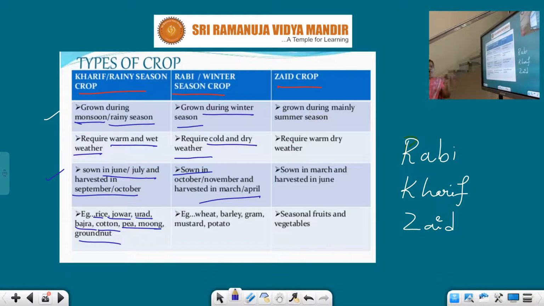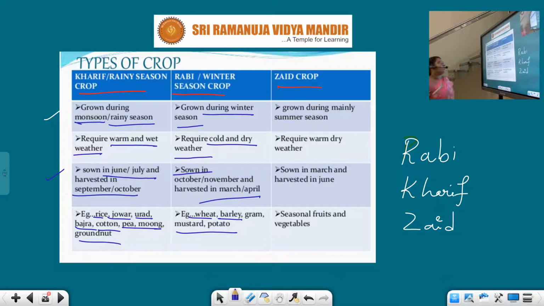You should remember the name of the crop and the months, they are very important. Examples for the Rabi crop: wheat, barley, gram, mustard and potato. We can call this Rabi crop the winter season crop.